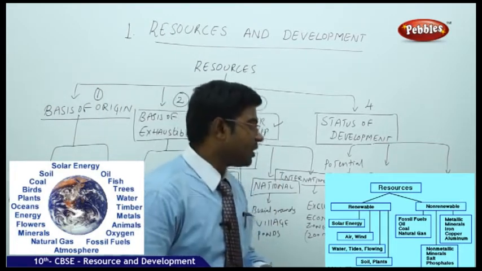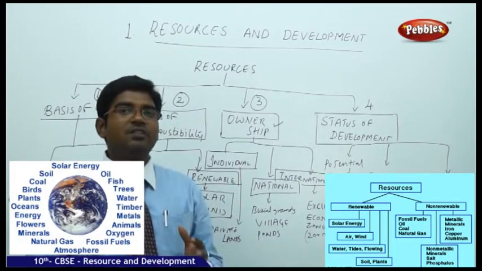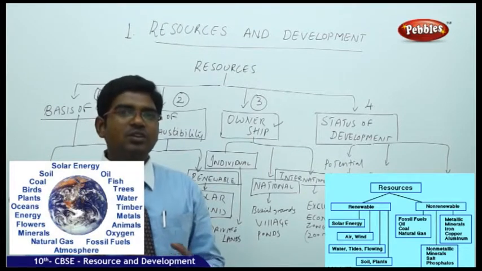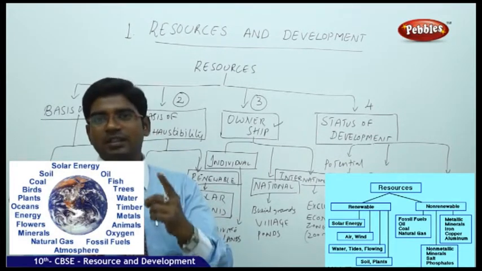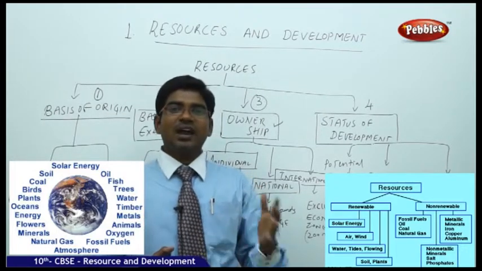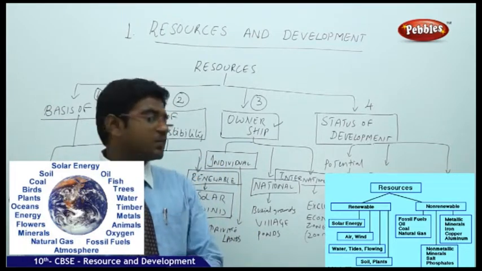Then moving on to the third one, stock and reserves. Availability of the product on a larger scale is called the stock. Whether the stock you have is large or not, that is a major important category. And then whether the reserves are available for us for future generations. For example, you take water.